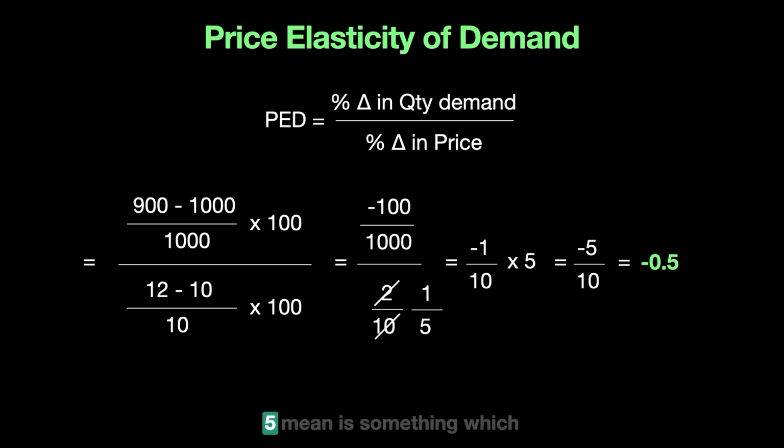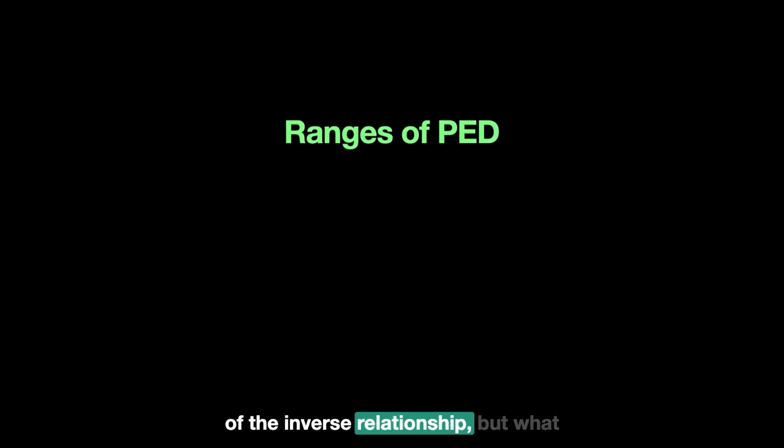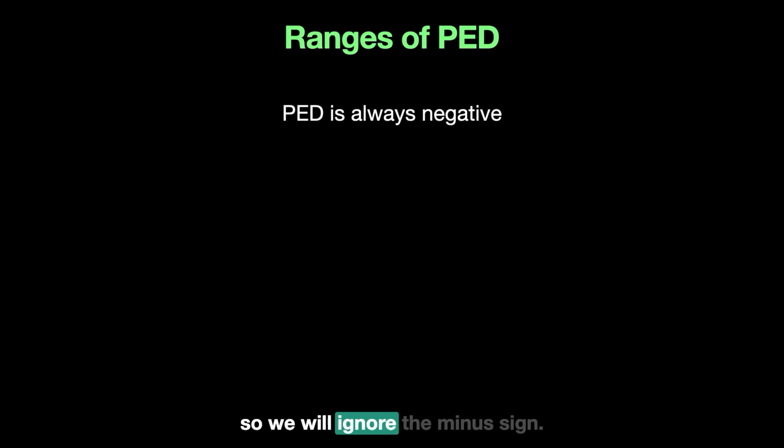Now, what that 0.5 means is something we want to talk about. I want to make a range of PED to help you understand. We know the negative value is because of the inverse relationship, but let's look at the significance of the value also. The PED of any good ranges from 0 to infinity, and since PED is always negative, we will ignore the minus sign.